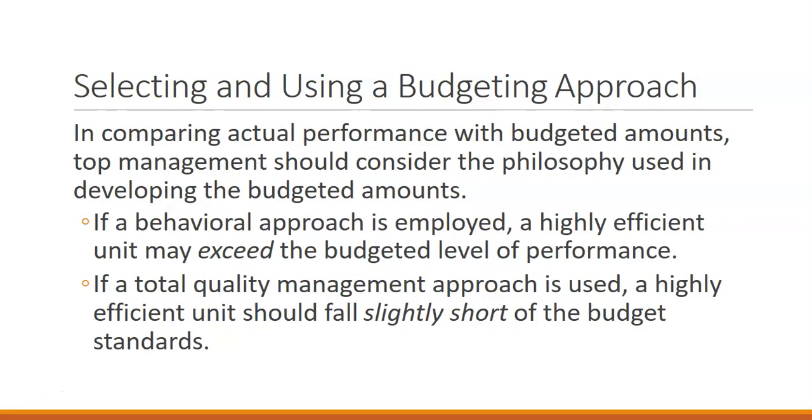So we look at the different budgeted amounts. If we have the behavioral approach, highly efficient units usually exceed the budgeted level of performance. And in total quality management, even our best units or departments can fall short of budget standards because under total quality management, we are setting very tight, rigid goals to improve every single time we create a budget.